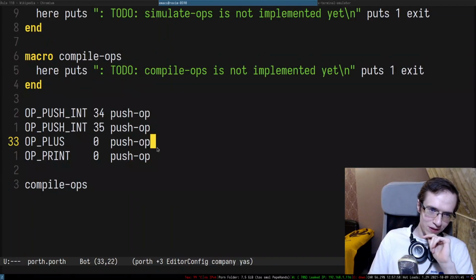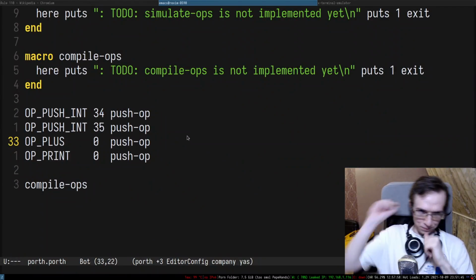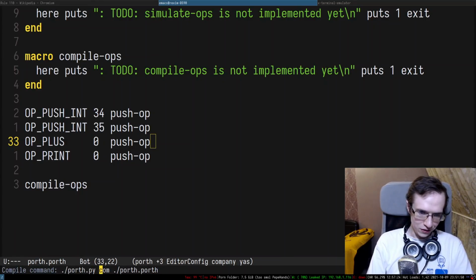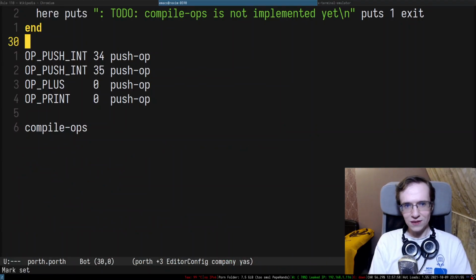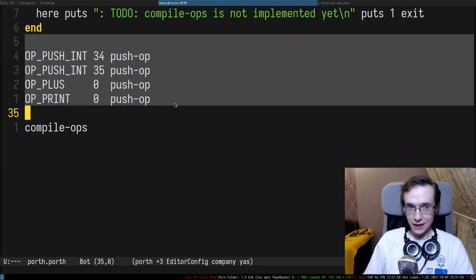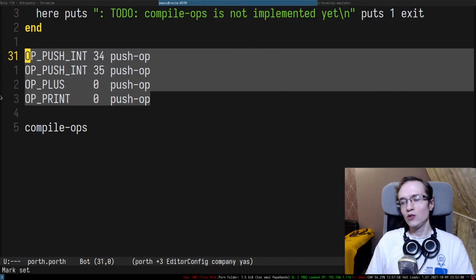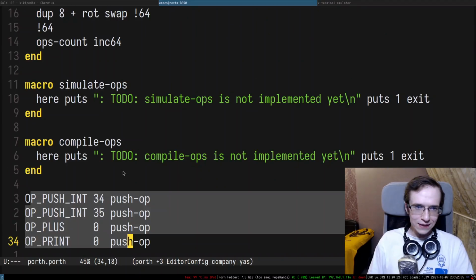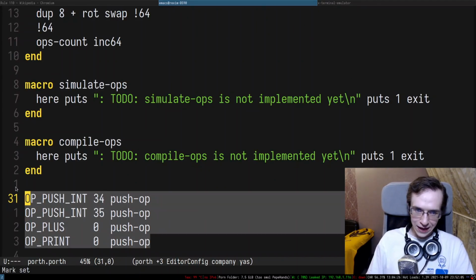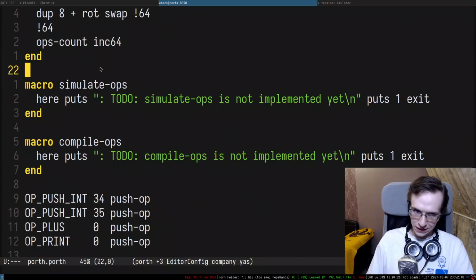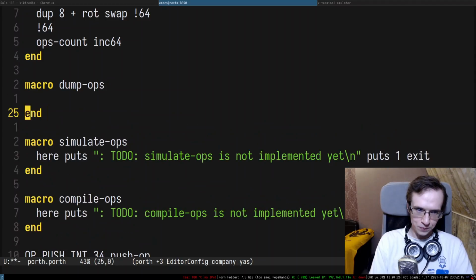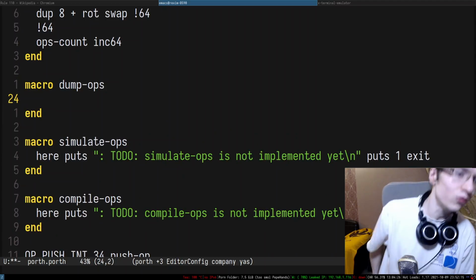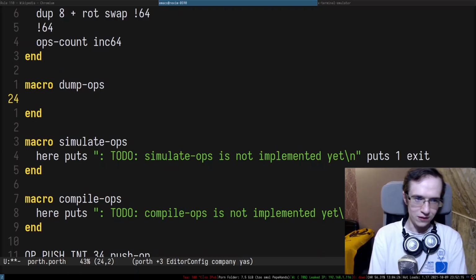Okay, so everything seems to be compiling, and if I try to run the entire thing, it says that compile OPs is not implemented. But that means it actually went ahead and pushed all of these things onto the stack, right? That's what it did. So let's check if it has all of these operations on the stack. Let's create a macro, something like dump OPs, and iterate through all of the operations on the stack.